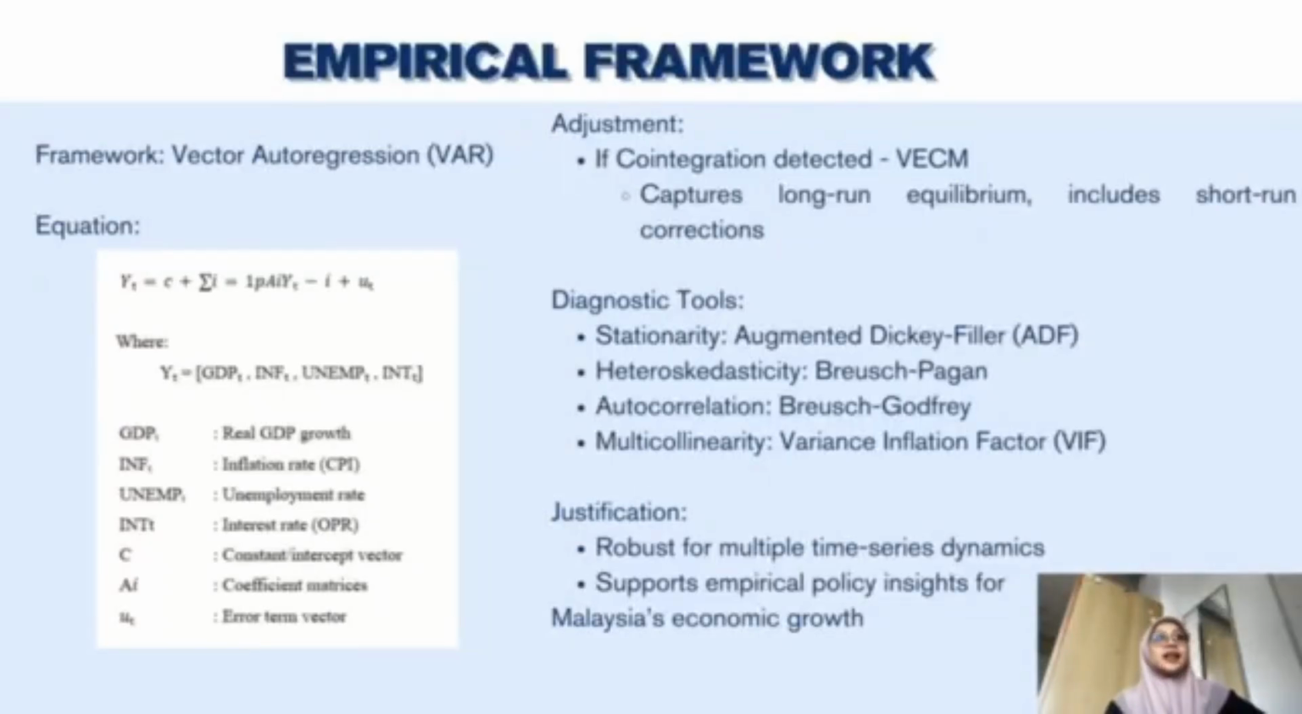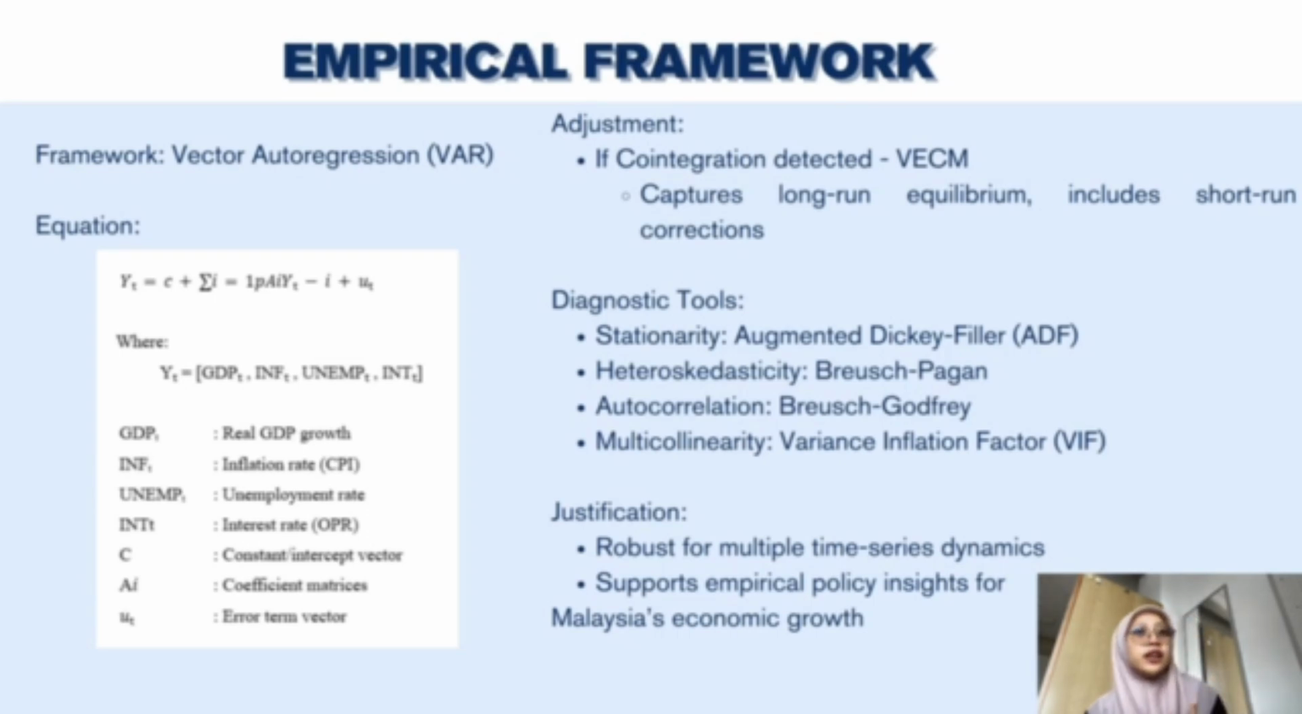That's all. This study applies the vector autoregression model to examine how inflation, unemployment, and interest rates affect Malaysia's economic growth over time. This model treats all variables as endogenous, meaning each one can influence and be influenced by the others. If we detect co-integration among the variables, we switch to the vector error correction model to capture both long-run equilibrium and short-run dynamics. To validate the model's accuracy, we conduct diagnostic tests.